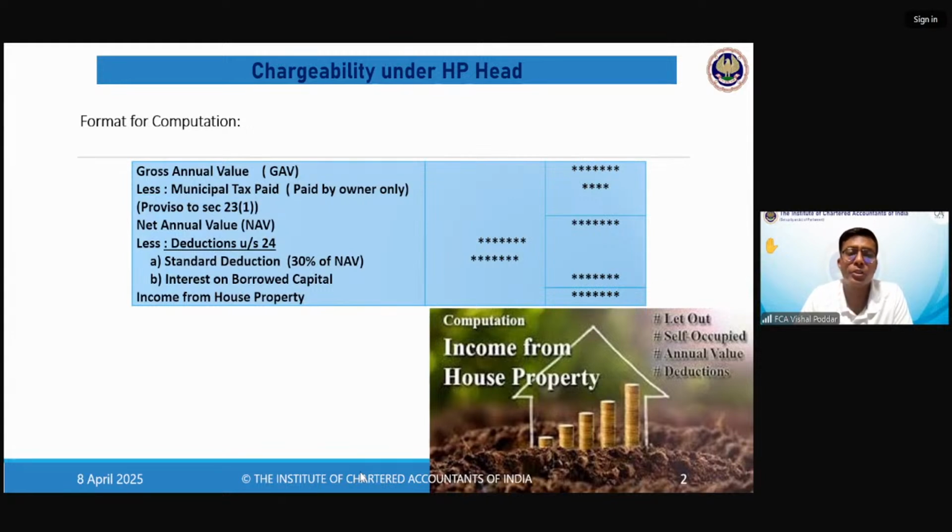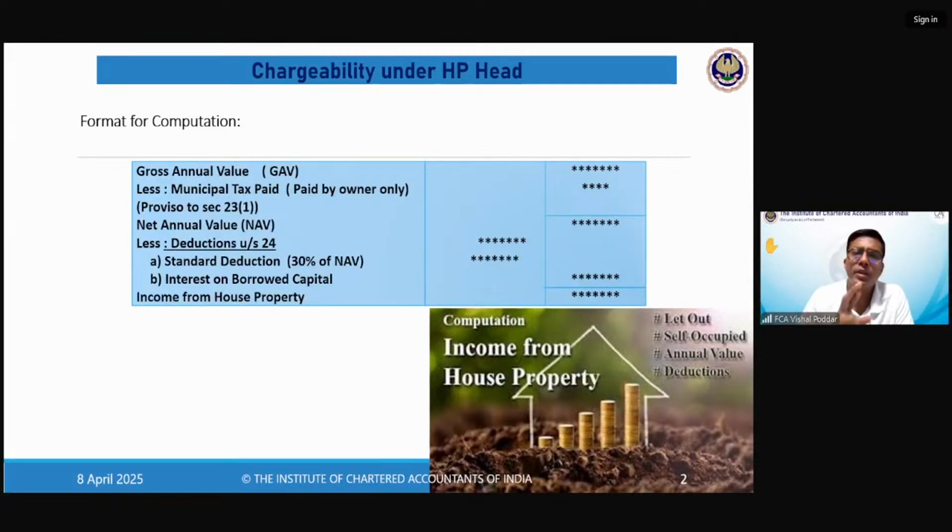And as I already mentioned, the house property head is to be computed on mercantile basis with a pinch of salt. That is, there is some exception. What is that? That you'll get to know immediately. Now, the format of house property is very specific, very short. Means what? Anything and everything relating to house property will not be considered in computation. Like, you are spending something on the repairs of the house. There is no scope of deducting the repairs in this format.